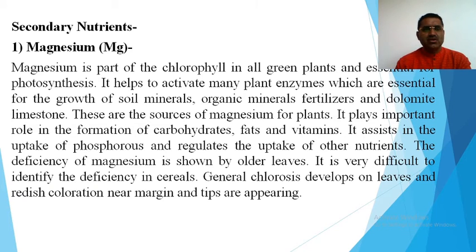It assists in the uptake of phosphorus and regulates the uptake of other nutrients. The deficiency of magnesium is shown by older leaves. It is very difficult to identify the deficiency in cereals. General chlorosis develops on leaves, and reddish coloration near margins and tips appears. Means whenever the tips and margins turn yellow, that is the indication of deficiency of